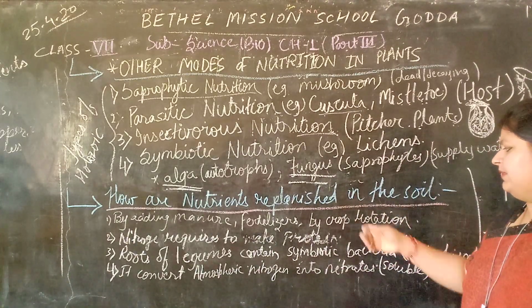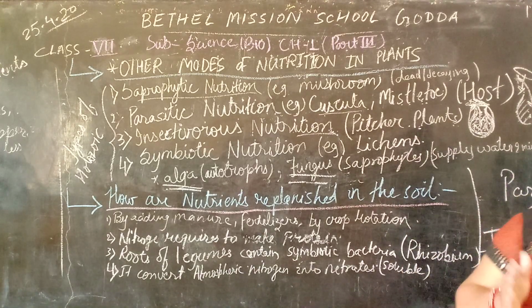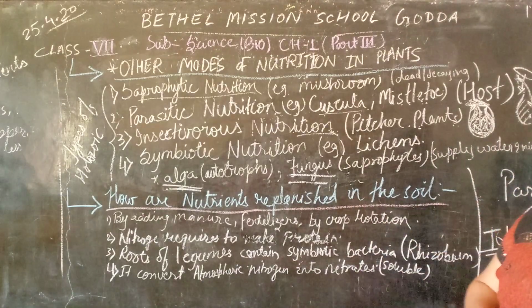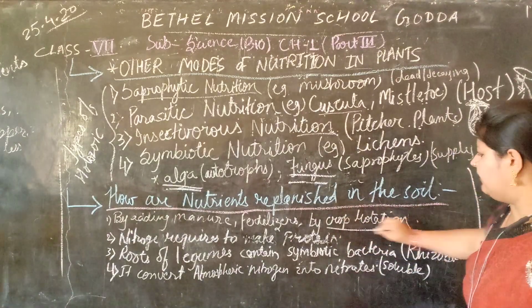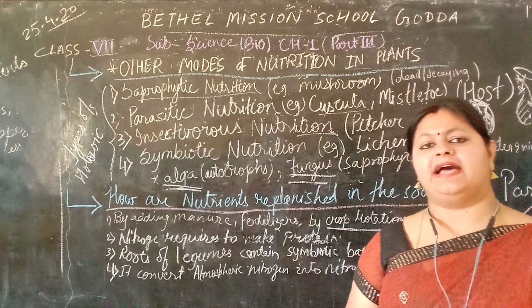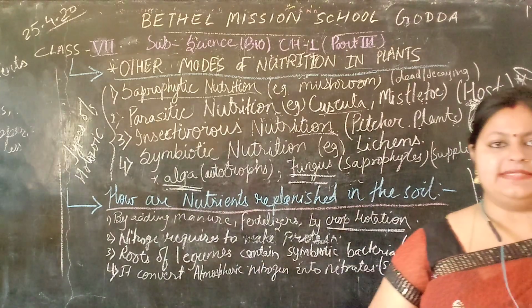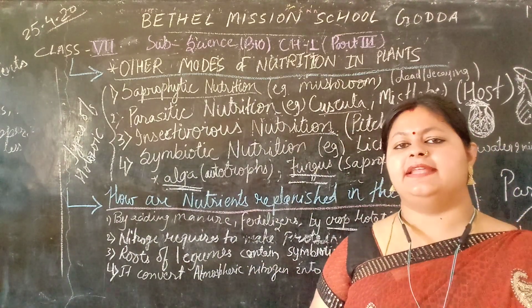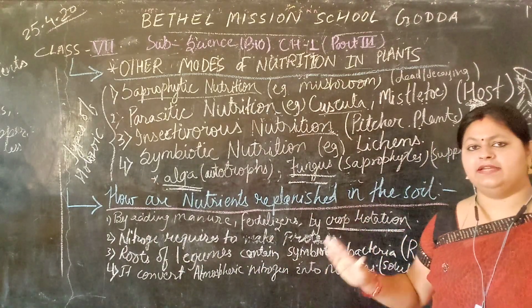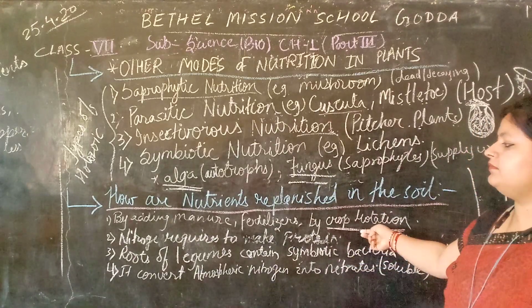Crop rotation means using two types of crops, cereals and leguminous plants, alternately. One year we have the cereal plants, the second year we have the leguminous plants, and the fertility of the soil remains balanced by using crop rotation.